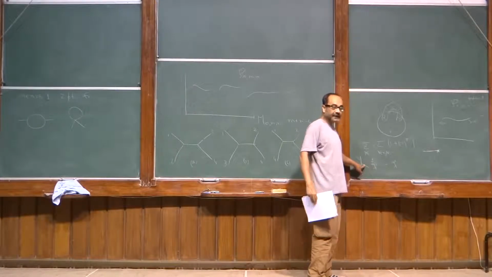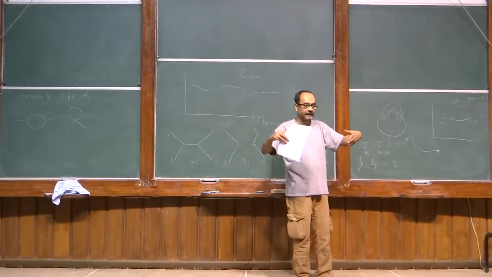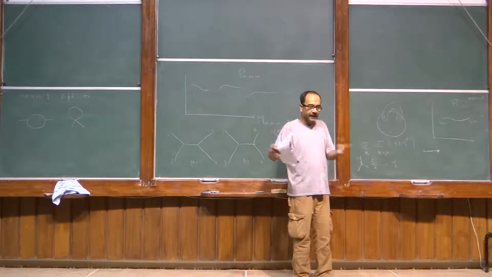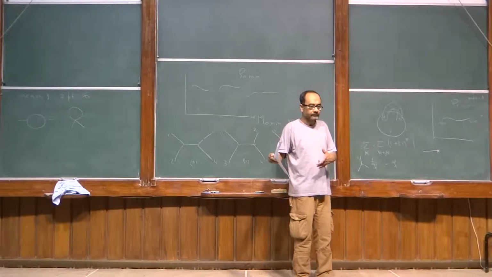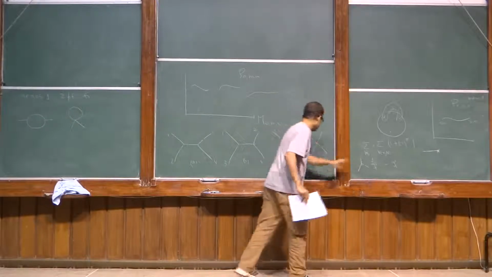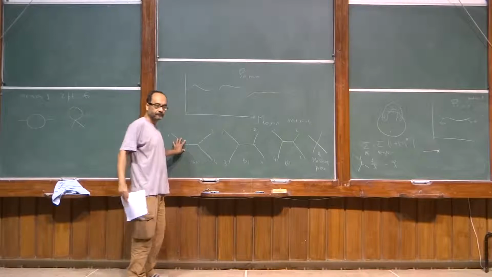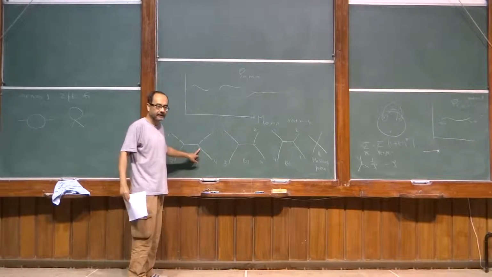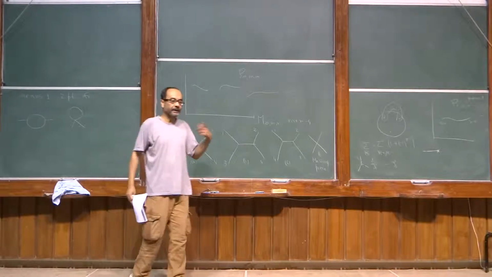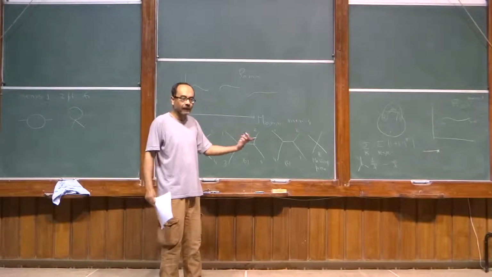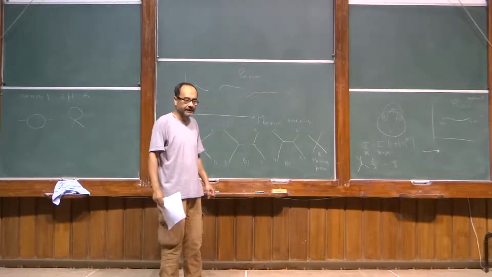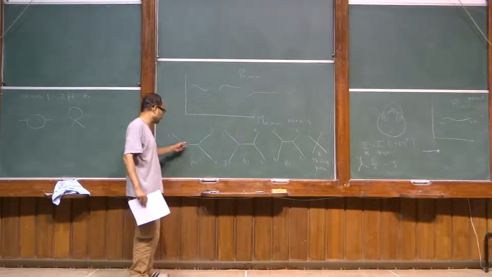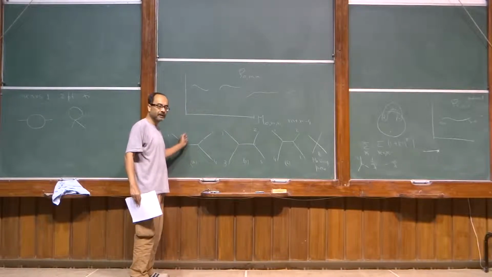You think of the action being multiplied by 1 over gs square. If the action is multiplied by 1 over gs square, then all vertices are multiplied by 1 over gs square. This three-point vertex is 1 over gs square, and the propagator is gs square, because the propagator is the inverse of the kinetic term. So this is the easiest way to normalize: just multiply the whole action by 1 over gs square. The propagator goes as gs square, so the whole product is 1 over gs square times gs square, so it will still be 1 over gs square.